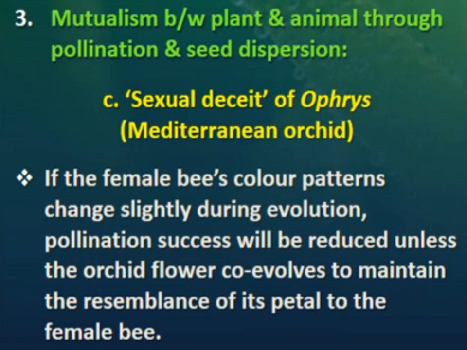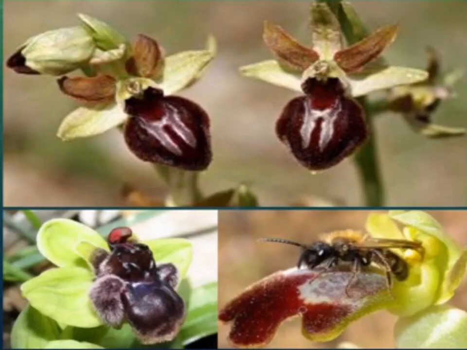That's why the organisms which are showing mutualism, in that case co-evolution occurs. Means if one partner is getting evolved, another will also get evolved. Here you can see this orchid and male bee.